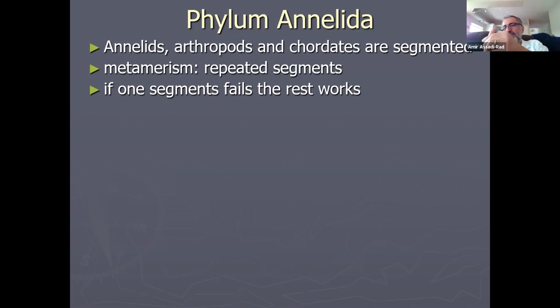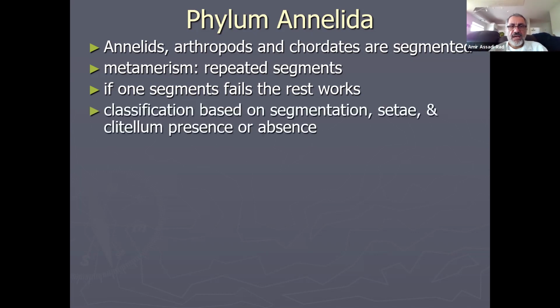For example, our fingers, if one segment is cut off, we still have 2 more segments to work with. Some people remove one of their vertebrae because it's been misused. Anyhow, whatever.